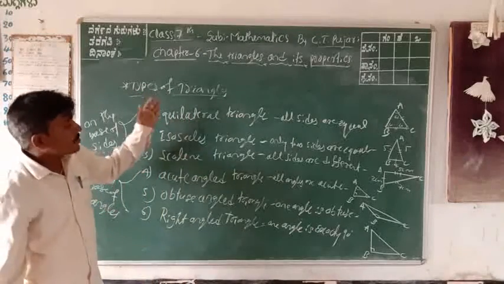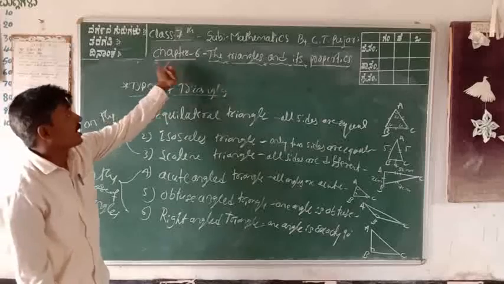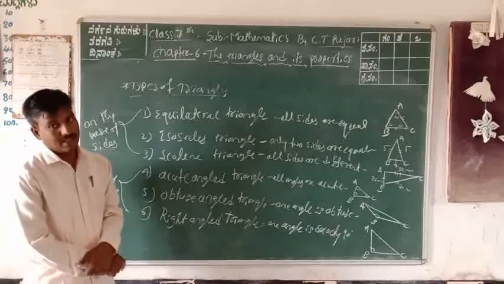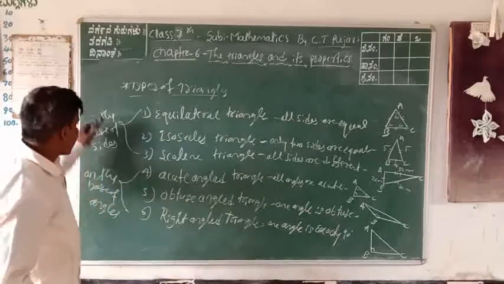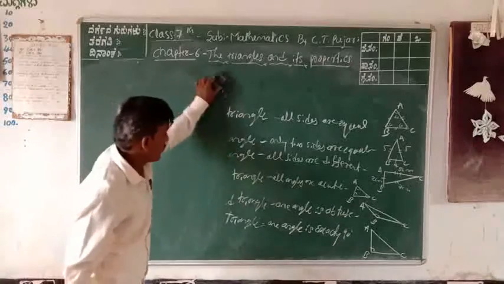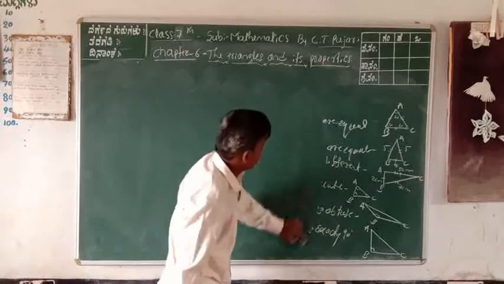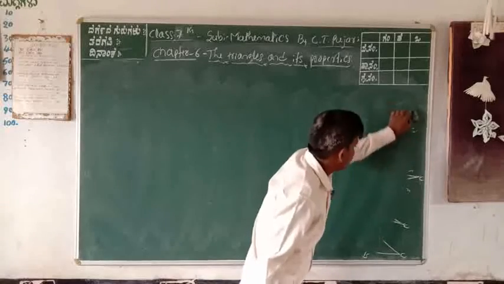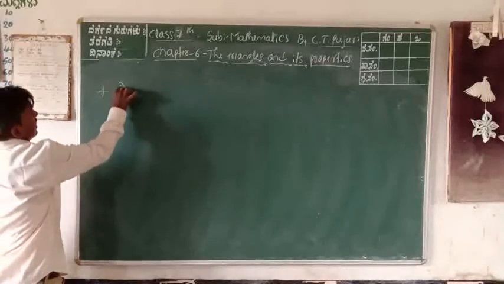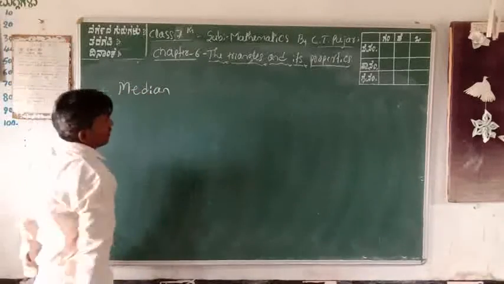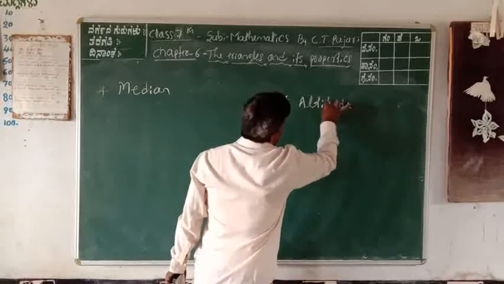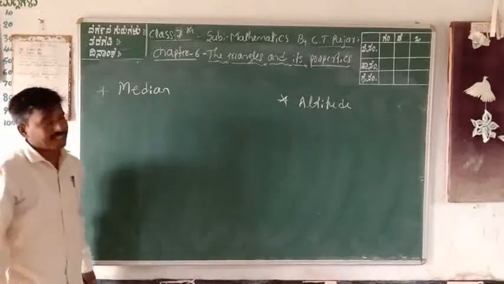Okay, these are all the types of triangles. You studied in your 6th chapter the triangles and their properties. What are the properties of a triangle? In a triangle, there are the median and the altitude. Today, we learn only about the median and the altitude. The first one is the median. The second one is the altitude. What is the meaning of median and altitude?